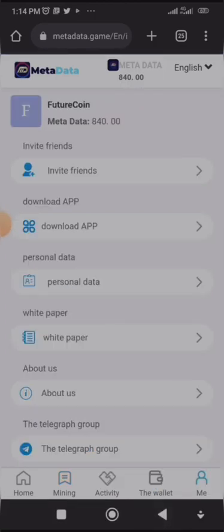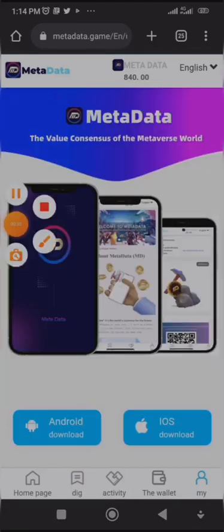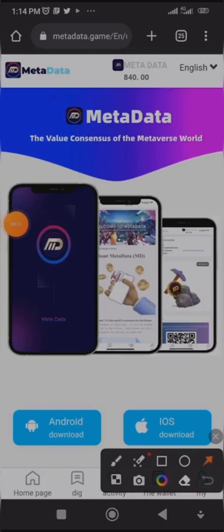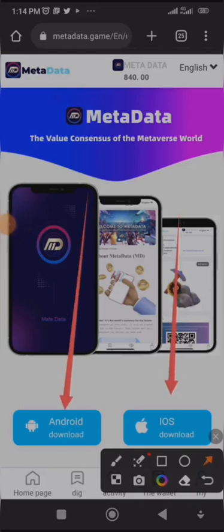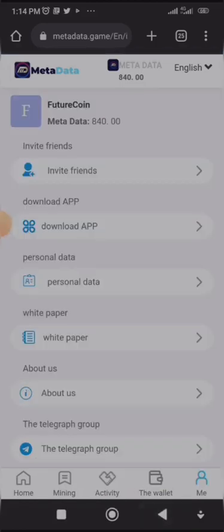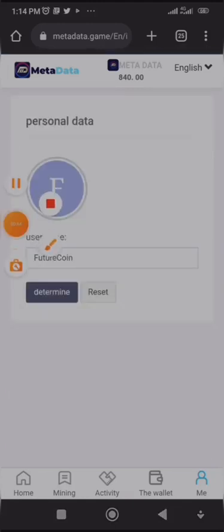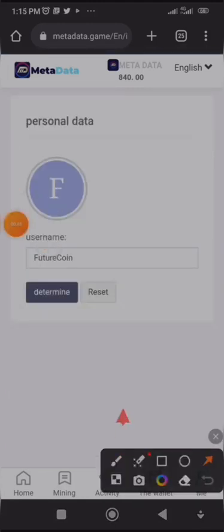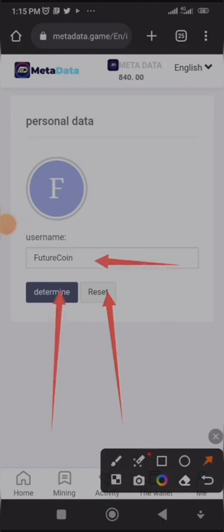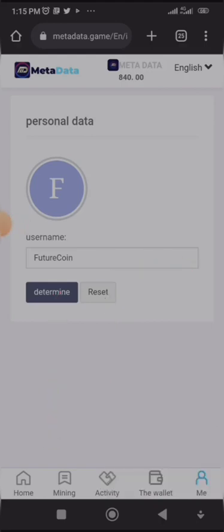So if I take it back, the next thing we have here is download app. If I click on download app, I can either download the Android version for APK, or I can download the iOS version for Apple iPhones. And if I take it back, here we have personal data. If for example you've chosen a name and you want to change the name, you click on reset, then put another name and click on determine. So that is how you can change your username.